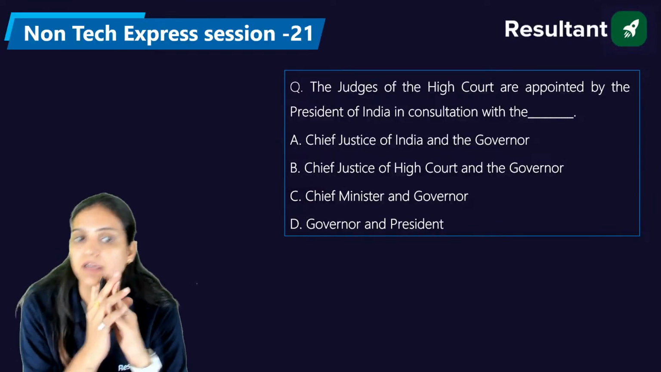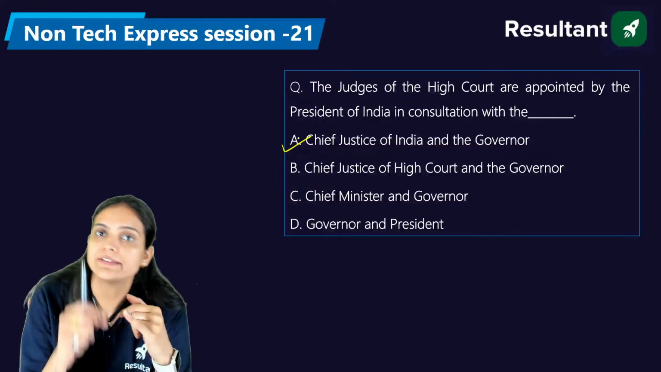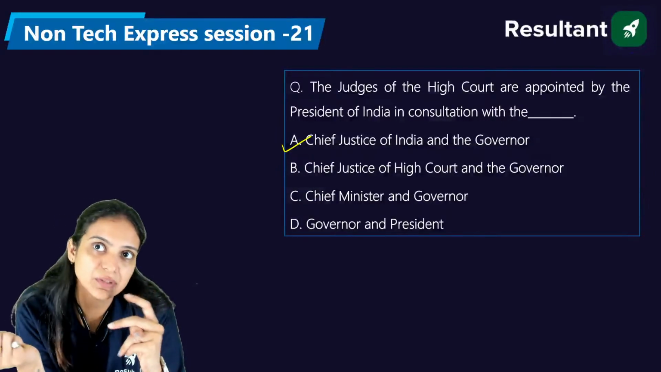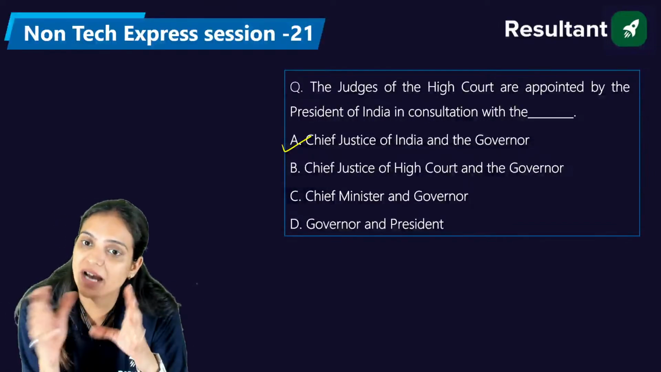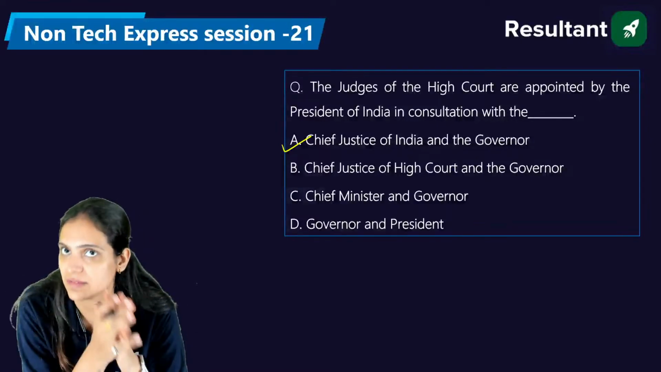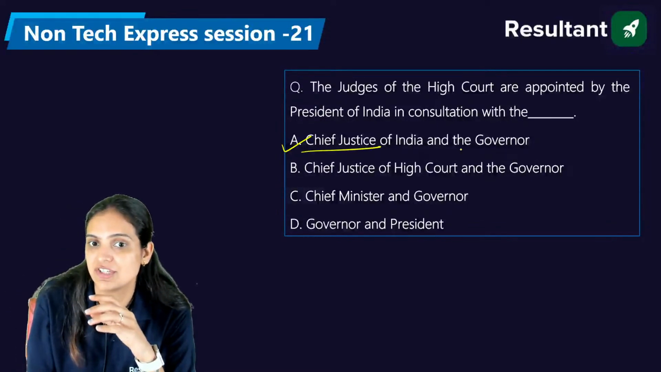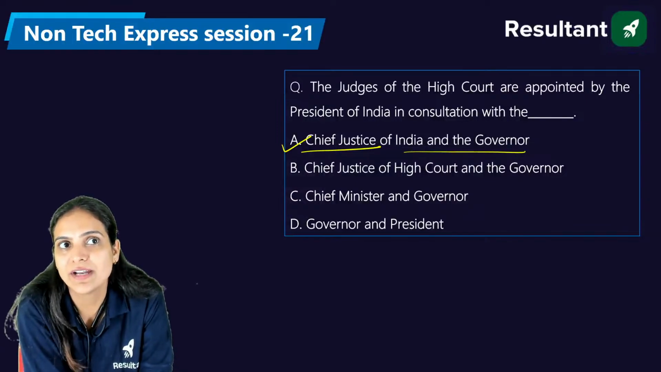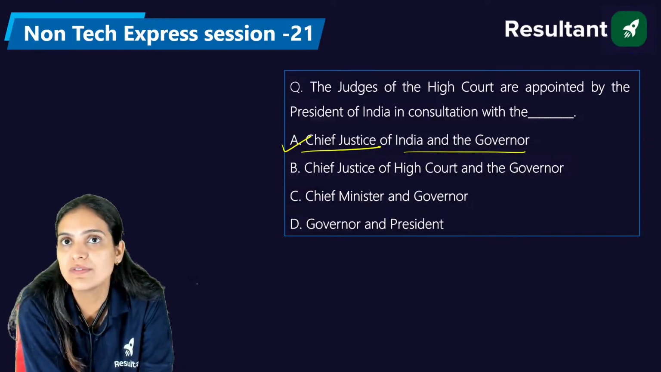Very good, Siri. Your answer is absolutely right. In consultation with the Chief Justice of India and the Governor of that particular state, the rest of the other judges of the High Court are appointed by the President. So the right answer is A: Chief Justice of India and the Governor of that particular state. Very good, Siri. Well done.